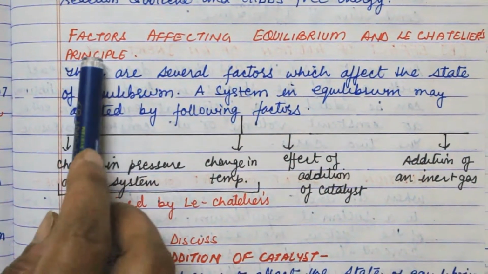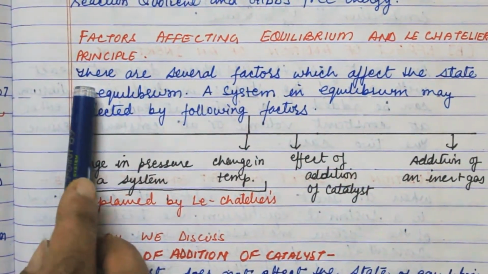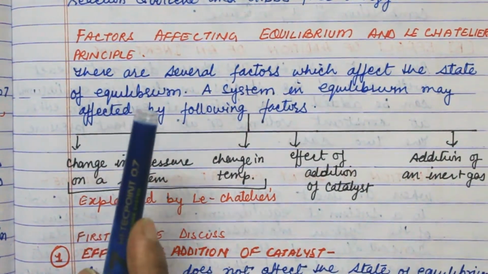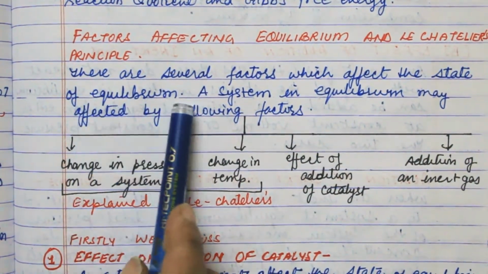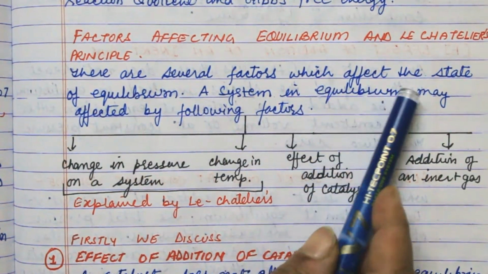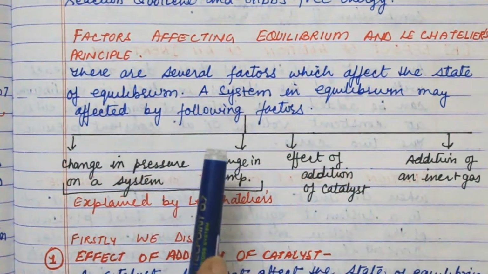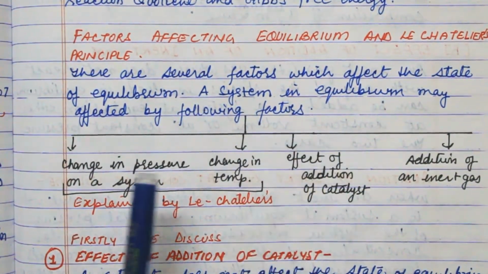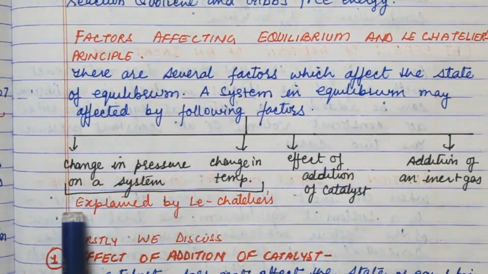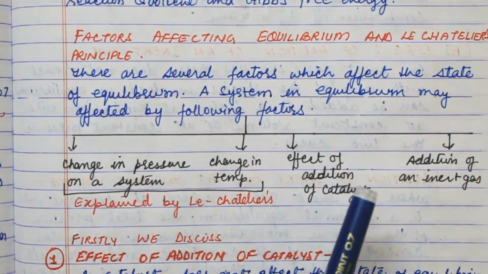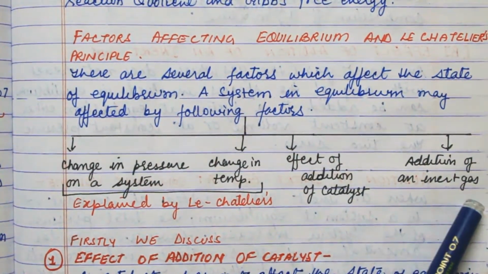Today my topic is factors affecting equilibrium and Le Chatelier principle. We will discuss Le Chatelier principle tomorrow. There are several factors which affect the state of equilibrium. A system in equilibrium may be affected by the following factors: change in pressure on the system and change in temperature, which is explained by Le Chatelier. So today we discuss the effect of addition of catalyst and addition of inert gas.